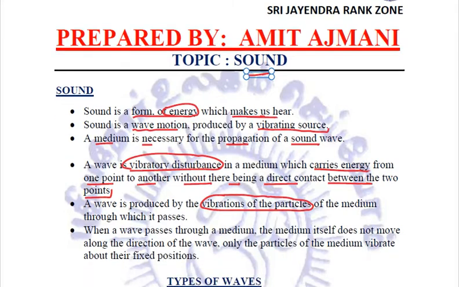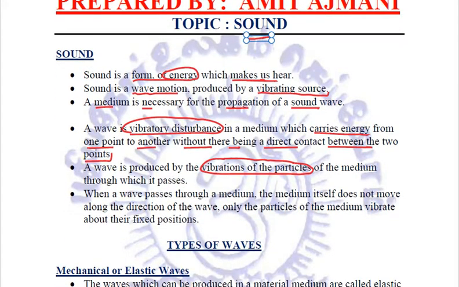Quite importantly, you need to remember that when a wave passes through a medium, the medium itself does not move along the direction of the wave. It's only the particles of the medium which vibrate about their fixed positions.